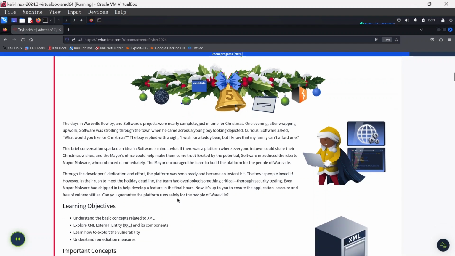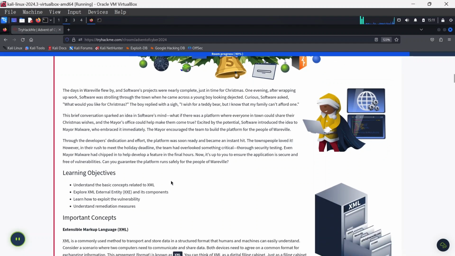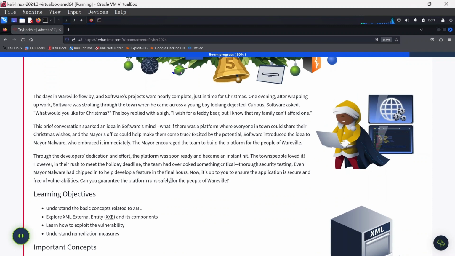Now, the story here is that the days in Wavell were nearly complete, just in time for Christmas. One evening, after wrapping up, Software was strolling through the town when he came across a young boy looking dejected. Curious, Software asked, "What would you like for Christmas?" The boy replied with a sigh, "I wish for a teddy bear, but I know that my family can't afford one."